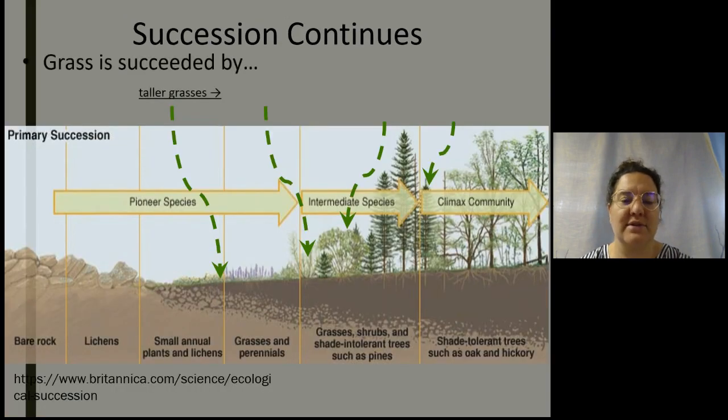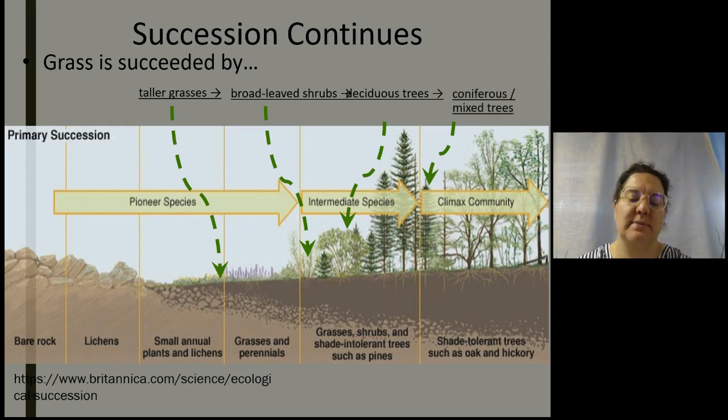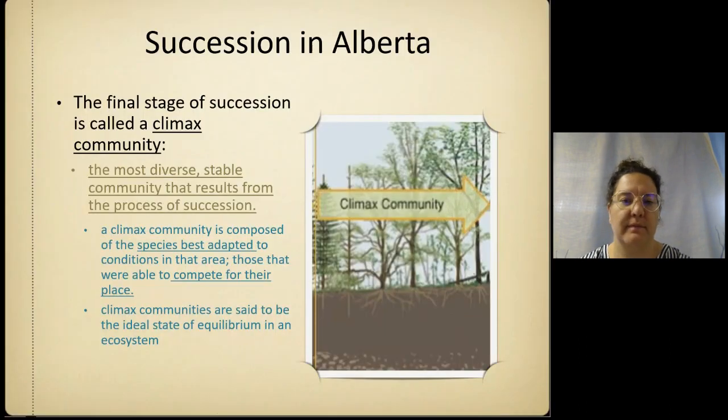So the shorter grasses are succeeded by taller grasses, which then are followed by broad-leafed shrubs. And they're followed by deciduous trees. And typically the climax community, especially in Alberta, is coniferous trees with some mixed deciduous trees in there as well.